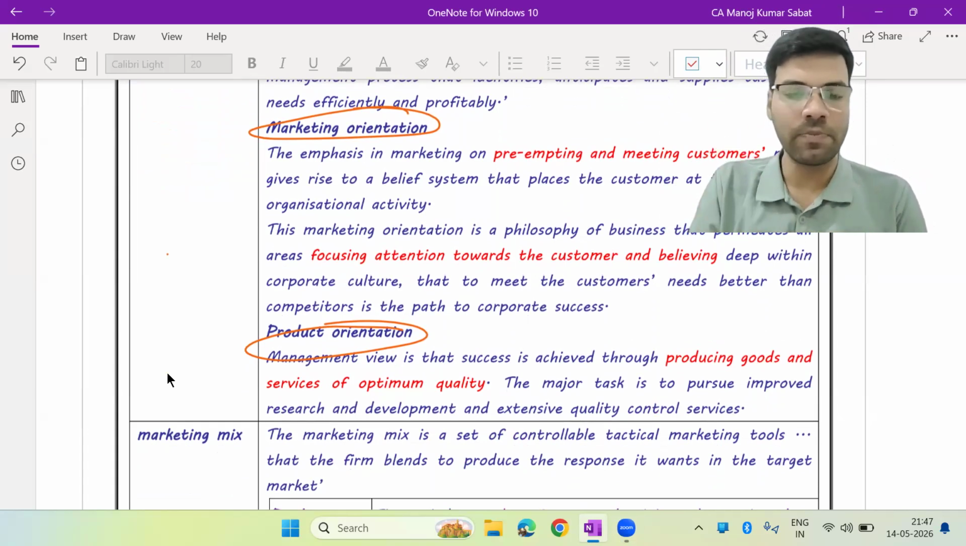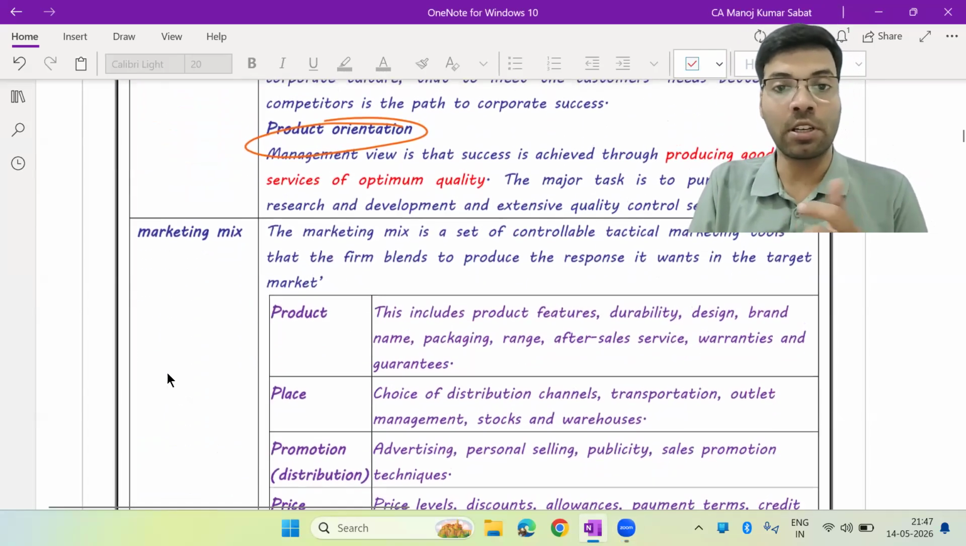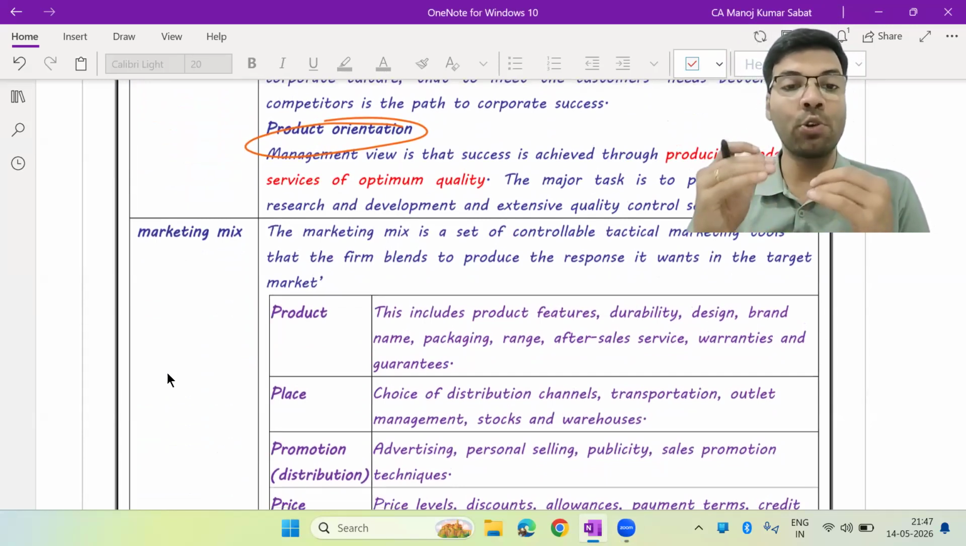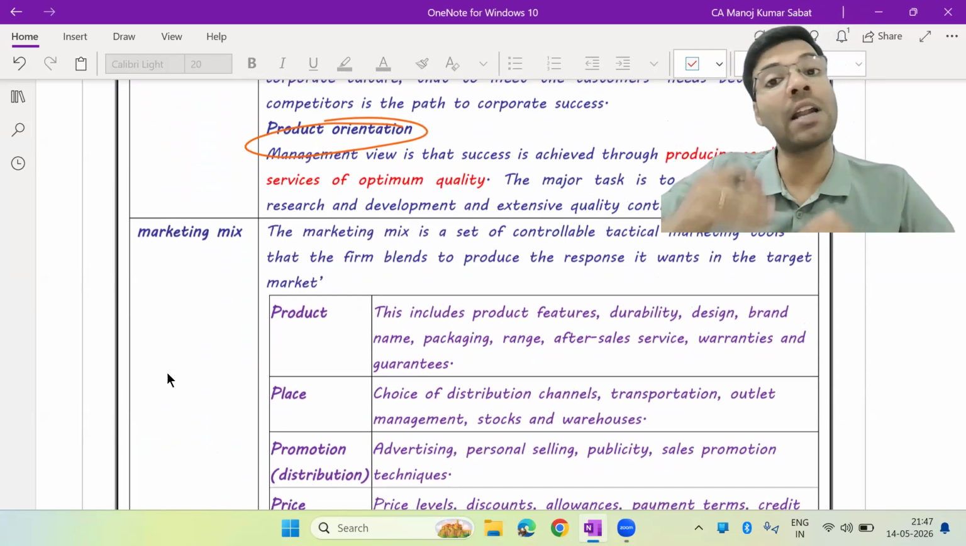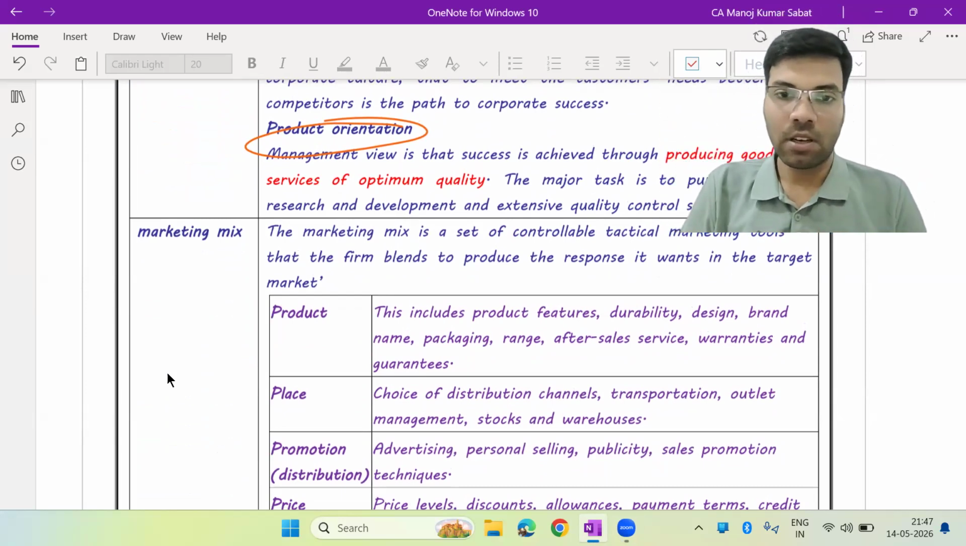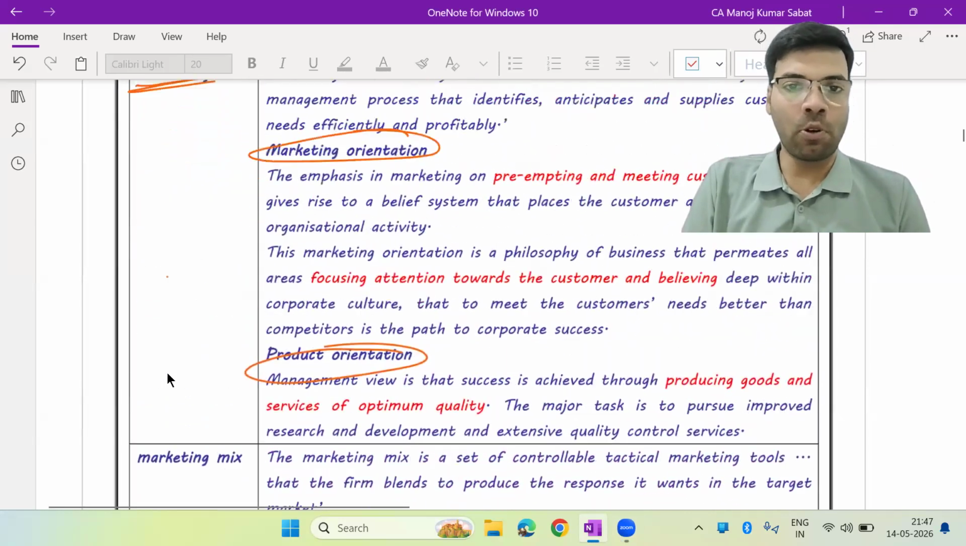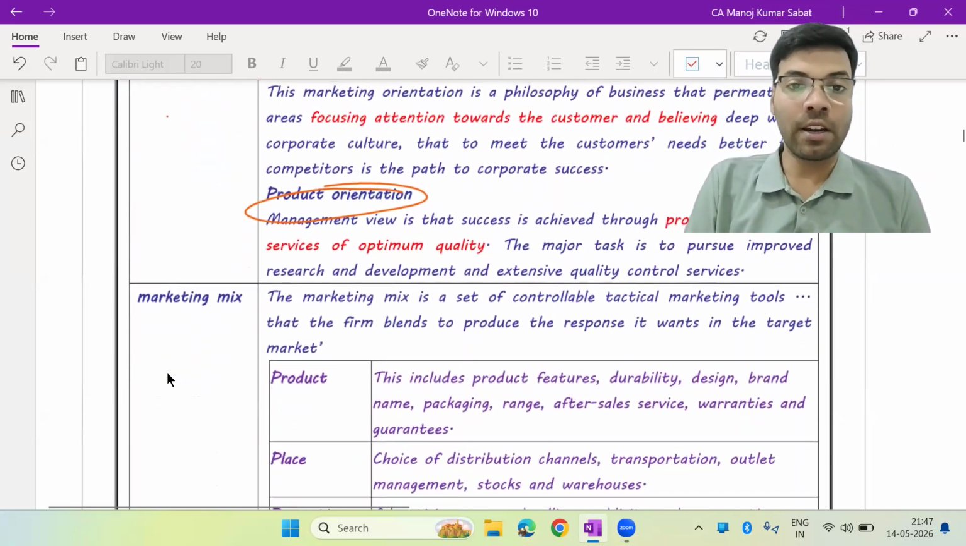Okay, have you all understood this? And next comes our product orientation. So in product orientation, it is focusing on producing the goods and services in order to satisfy the needs of the customers. Okay. So this is all about product orientation and market orientation.